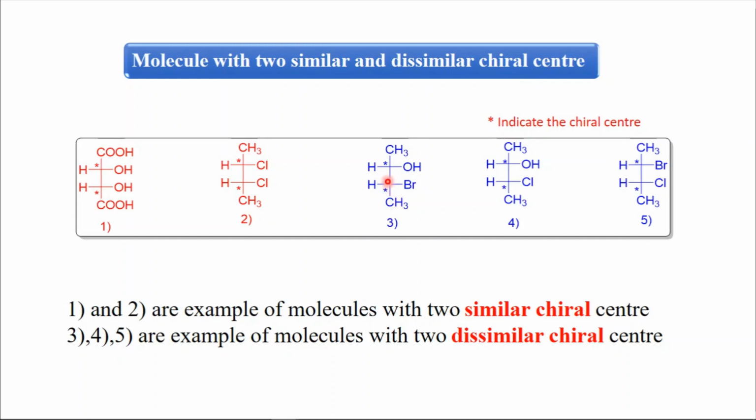Now this second chiral center is attached to bromine, hydrogen and CH3. So these two chiral carbons are different, that's why this is an example of a molecule with two dissimilar chiral centers. The same for this one, and the star indicates the chiral center. The fifth molecule is also a molecule with two dissimilar chiral centers. So this is very simple: molecules with two similar and dissimilar chiral centers.